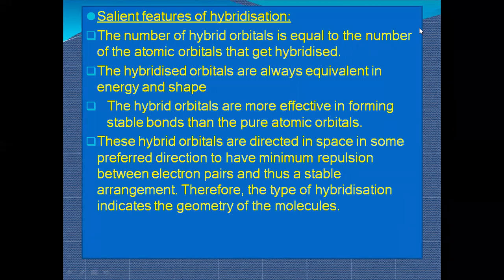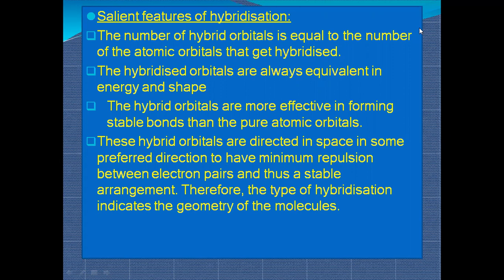These hybrid orbitals are directed in some preferred direction in space to have minimum repulsion between the electron pairs and thus a stable arrangement. Therefore, the type of hybridization indicates the geometry of the molecule. We have studied that the water molecule's shape is bent. We just studied in the previous topic about tetrahedral shape and pyramidal shape.